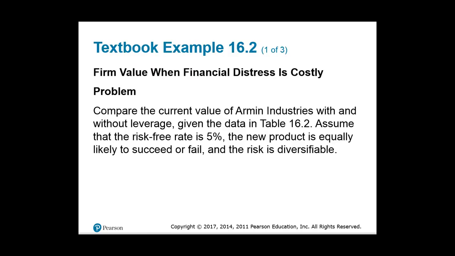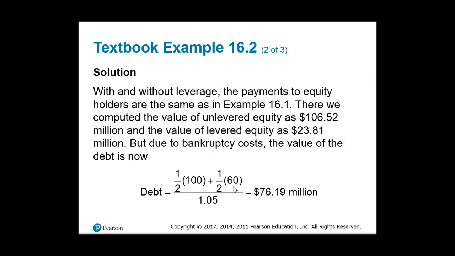So how does this ultimately affect the company? Again, we're going to assume that the risk-free rate is 5%. New products are equally likely to succeed or fail, the risk is diversifiable, etc. So nothing in our scenario has changed. Now, what's the new value of the firm?